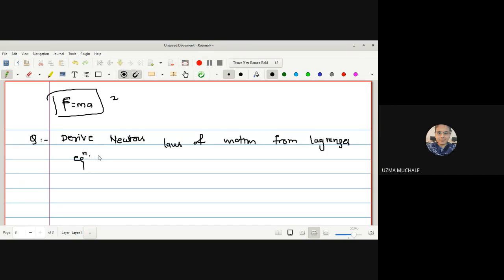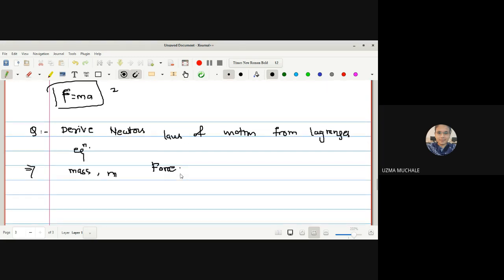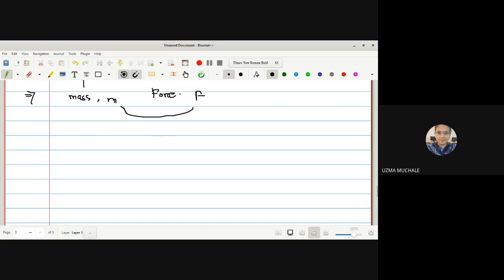Now consider a single particle of mass m moving in space due to the application of a force. We have a single particle of mass m moving in space with a force F applied on it. It is in 3D space, so simply x, y, z is sufficient to describe the position of the particle. Let x, y, z be the Cartesian coordinates which describe the motion of the particle at any instant.